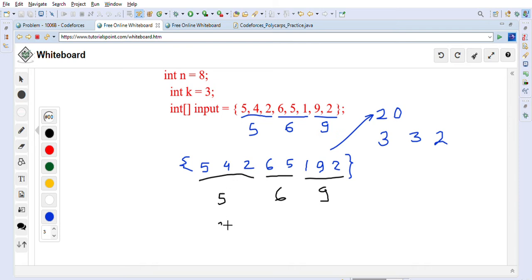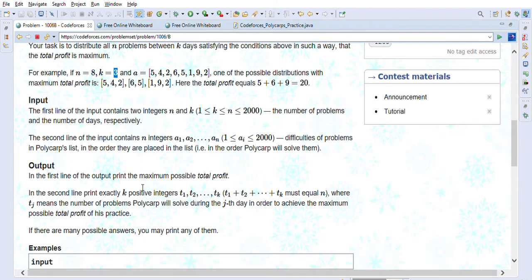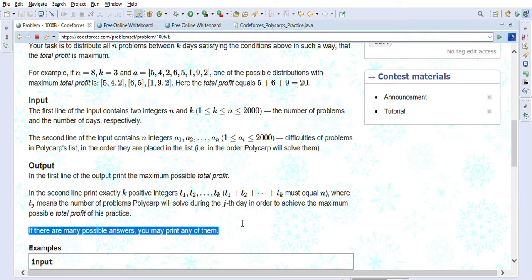In this case he solved 3 problems on the first day, 2 problems on the second day, and 3 problems on the third day. So this one is different from the earlier one, but both answers are correct. As you can see in the problem statement, they have told us that if there are many possible answers, you may print any of them.